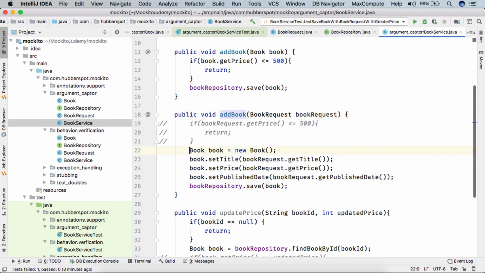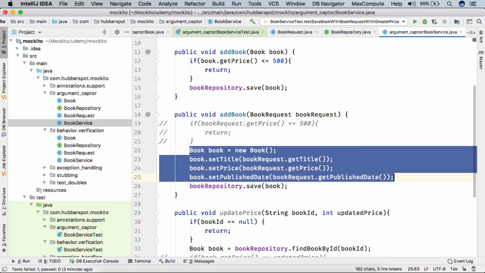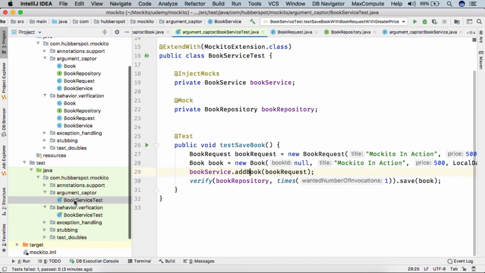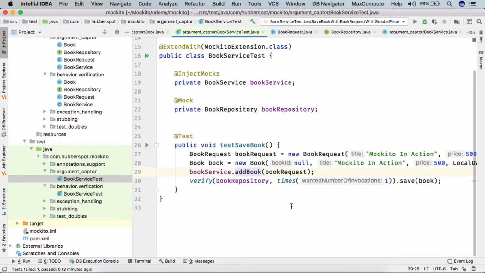As this new book instance is getting created internally in add book, we can ask Mockito that when save is called with this book, please capture this book for us. Once Mockito captures this book, in our test, after calling this method, we can simply get that captured book and perform assertions on top of it.